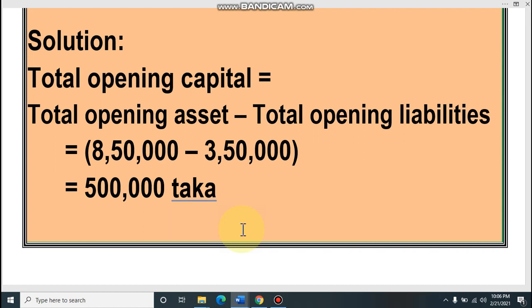To find out the opening capital, what is the formula? Opening asset minus opening liabilities. Dear student, please memorize this formula. You can easily get 2 marks. Look, for getting 2 marks, a simple formula. If you can memorize it, you can get these 2 marks. The formula is total opening asset minus total opening liabilities. That means whatever assets he has at the beginning of the year, we have to subtract his liabilities from it, and it will be the opening capital.